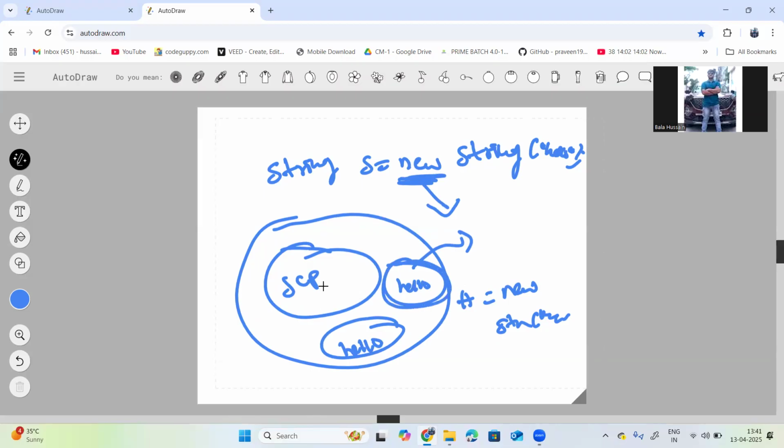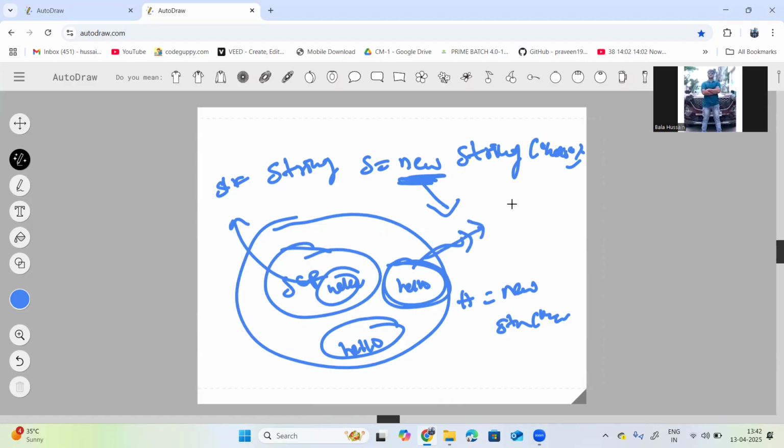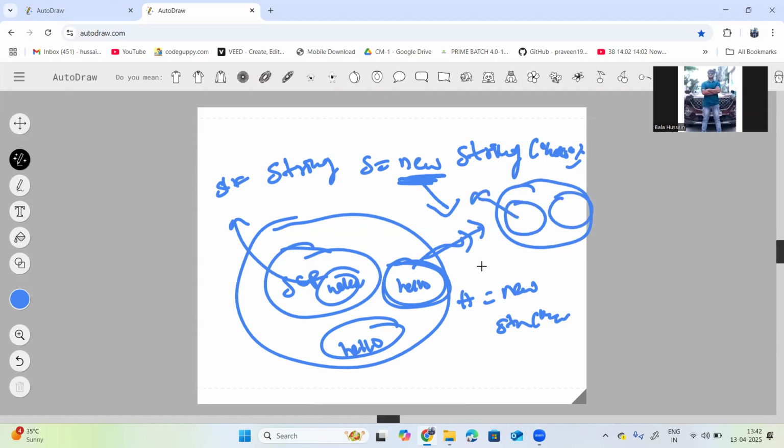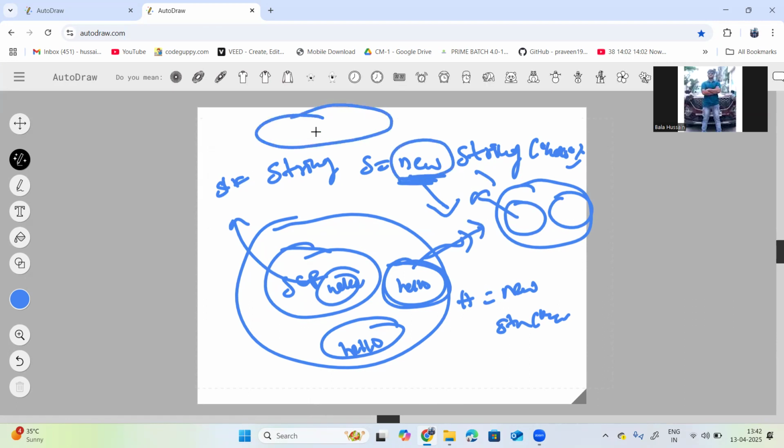In the string constant pool area, using the literals, previously this hello was assigned to two variables, s and h. Now here s and h were created in the heap memory. The heap memory will create two different objects with two different addresses for this string, because whenever we use the new keyword, it will create a new object in the heap memory. So this is the difference between a string using literals and a string using the new keyword.